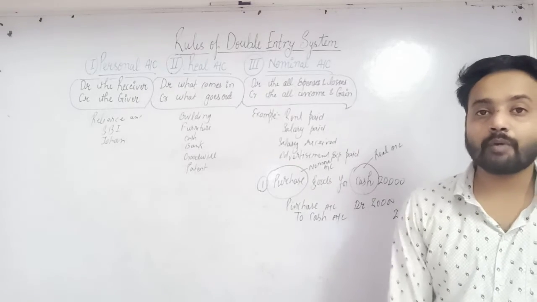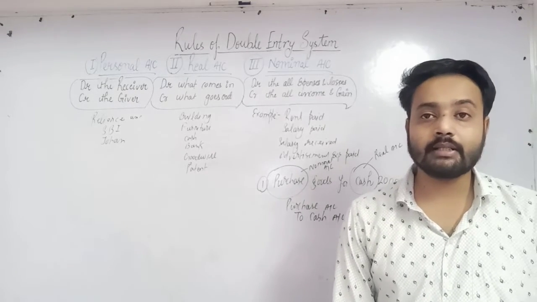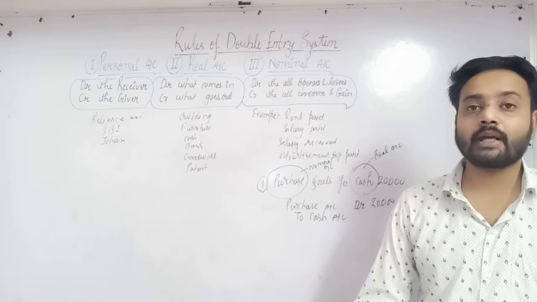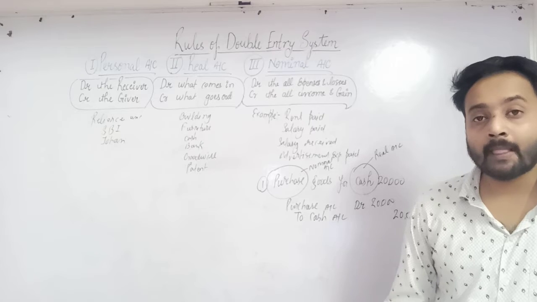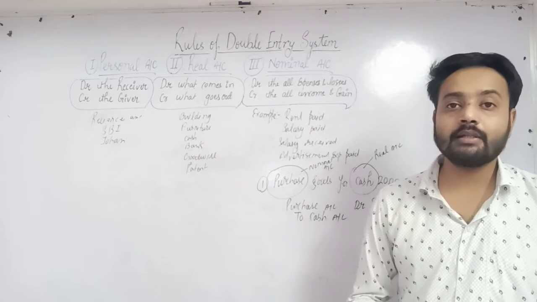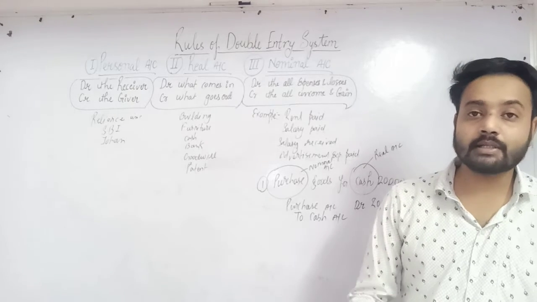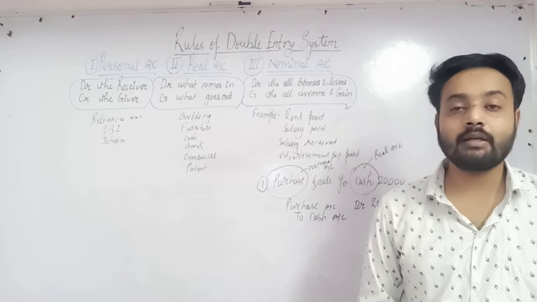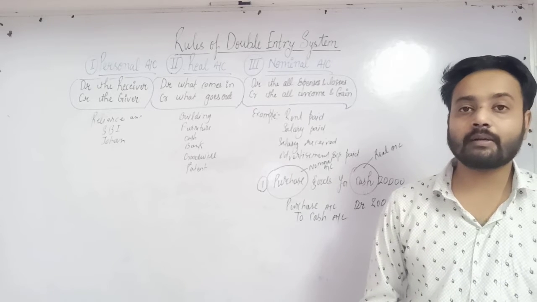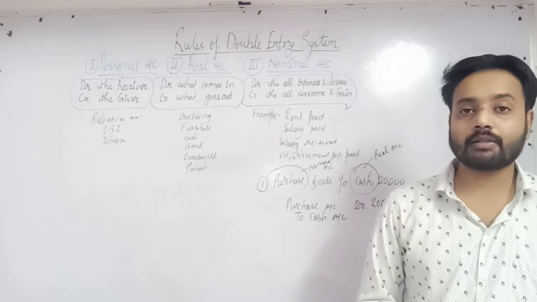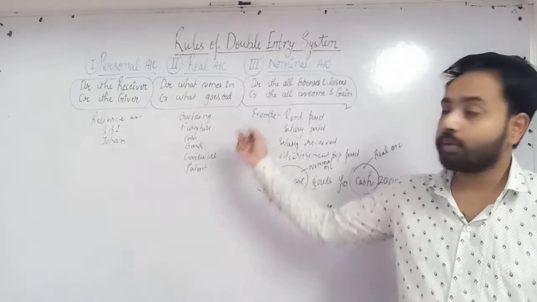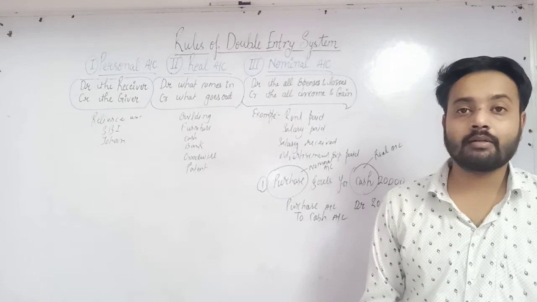So what's the rule of real account? Real account rule is debit what comes in and credit what goes out. जो बिजनेस में आएगा वो डेबिट and जो जाएगा वो क्रेडिट. Suppose you purchase a machinery. By purchasing machinery, you are acquiring machinery, so machinery will be debit, what comes in is debit. And suppose you sold machinery. By selling machinery, machinery will be credit, because what goes out will be credit.